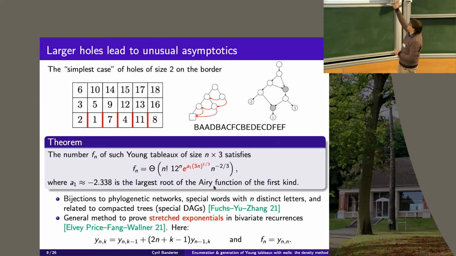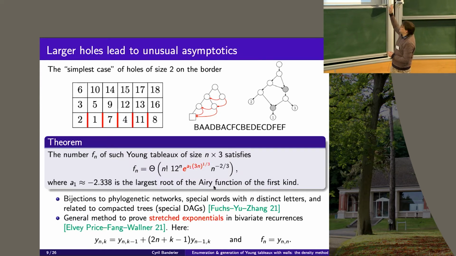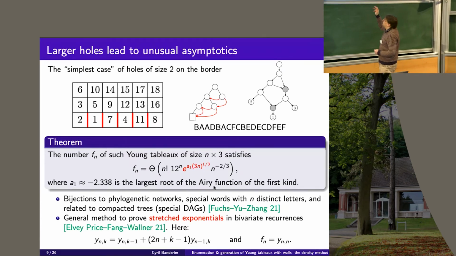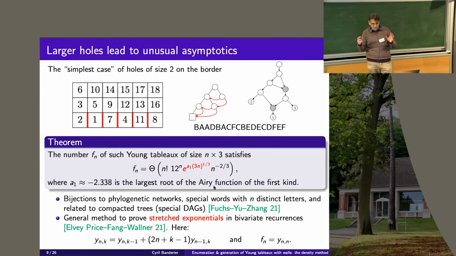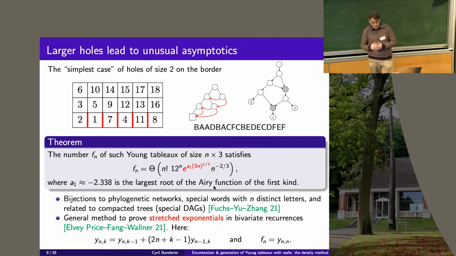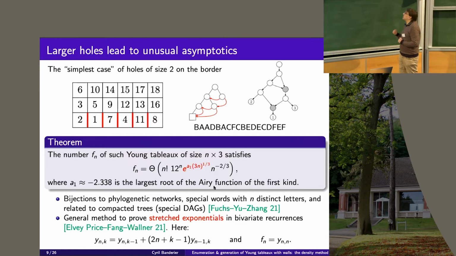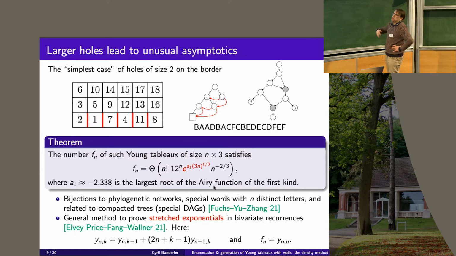So these objects were already existing. And if you try to do the enumeration of them, you don't have any nice closed form formula. You have some recurrences, but however, you can do the asymptotics of it. And the asymptotics, as you can see, is very unusual in combinatorics.